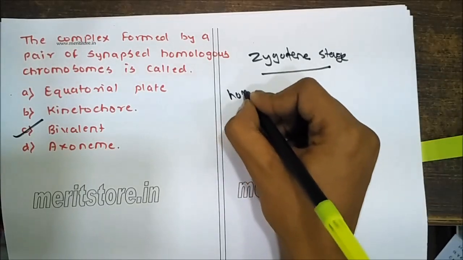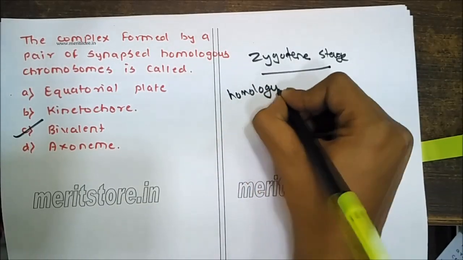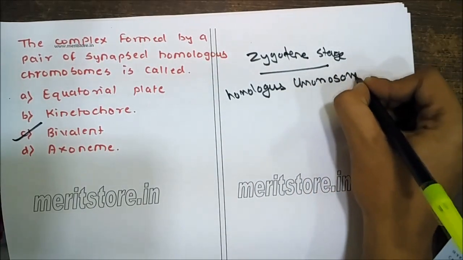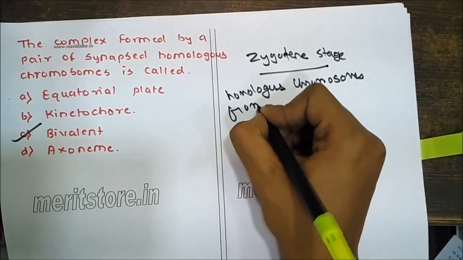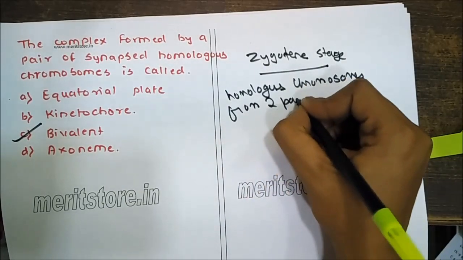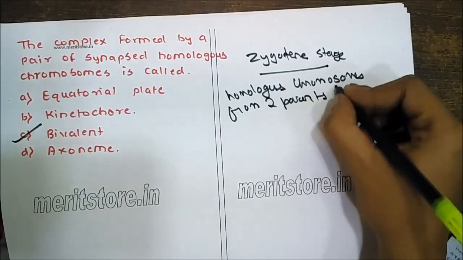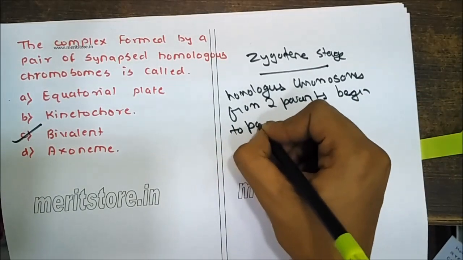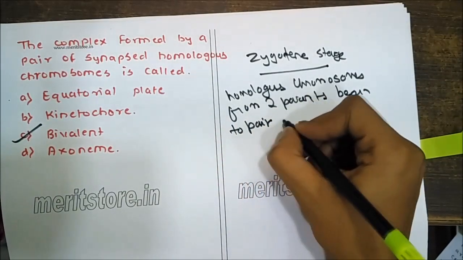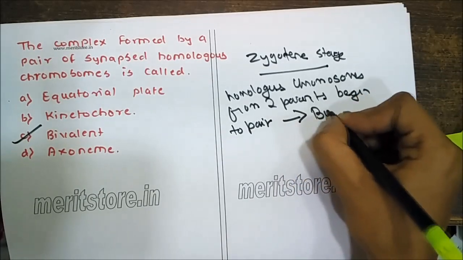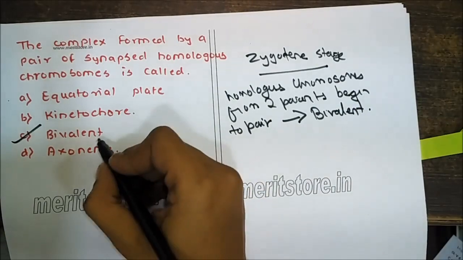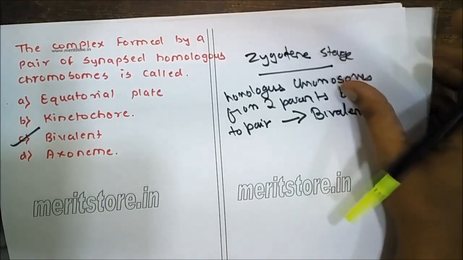So the homologous chromosomes from two parents begin to pair, and this pair is called as bivalent. Hence the correct option is C. Next,